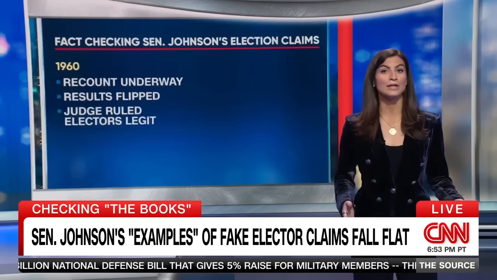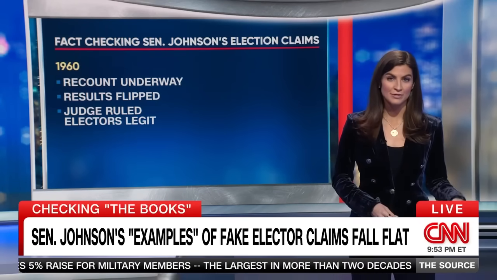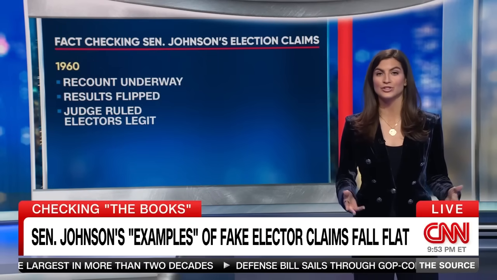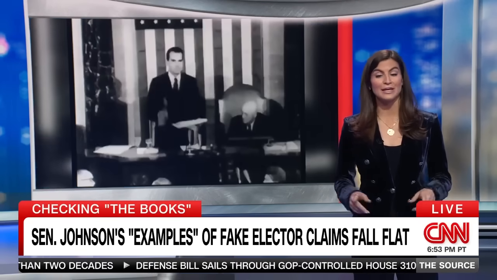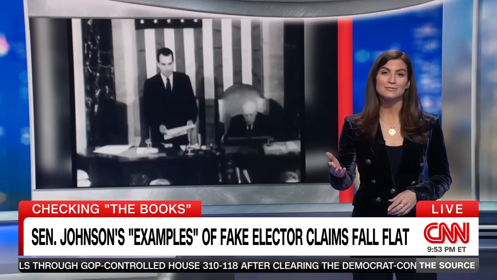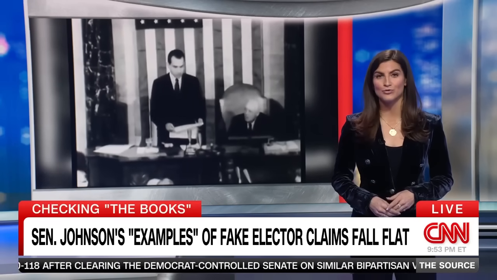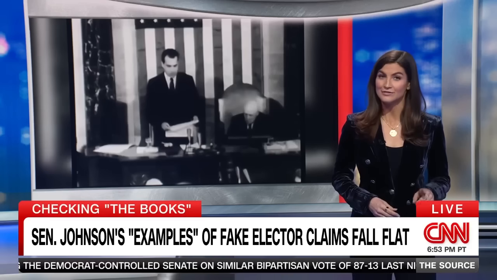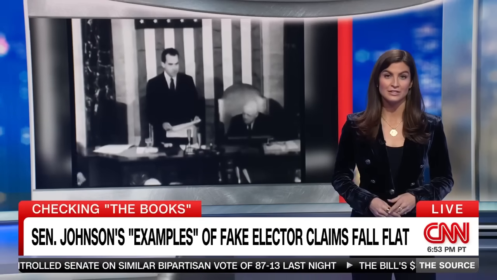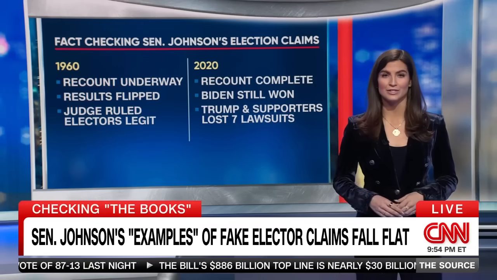At the time, a recount was still underway, one that ultimately flipped the results from Nixon to Kennedy. A judge would rule that the Kennedy electors were legitimate. And I should note that when Kennedy was ultimately the winner in the final count in Hawaii, it was Nixon himself, as vice president, who presided over the session approving that slate of electors instead of his own on January 6, 1961. In 2020, meanwhile, the recount in Wisconsin was over.